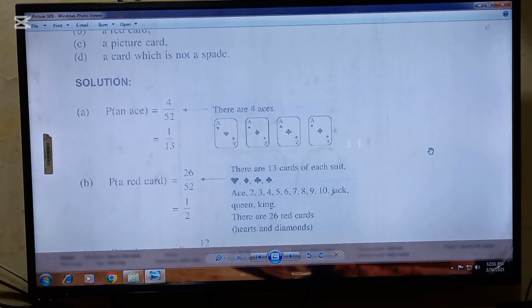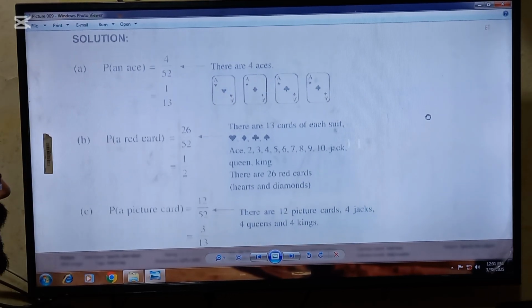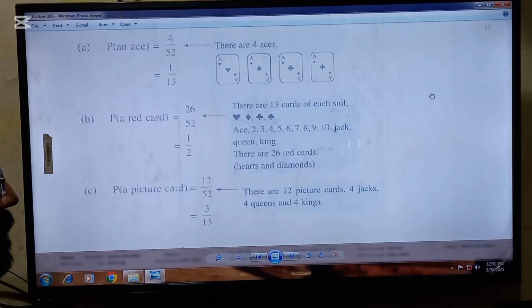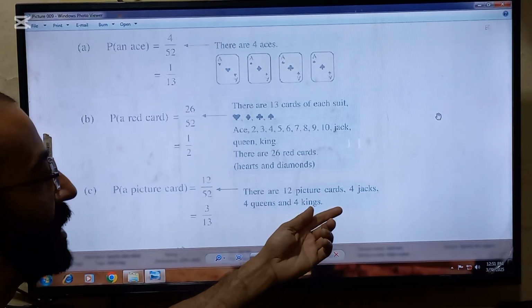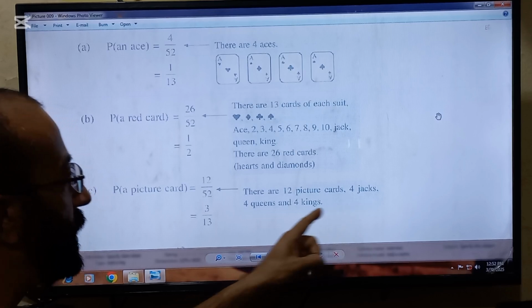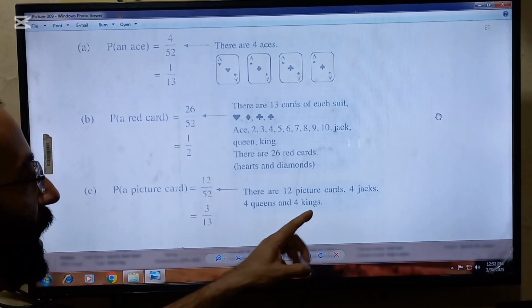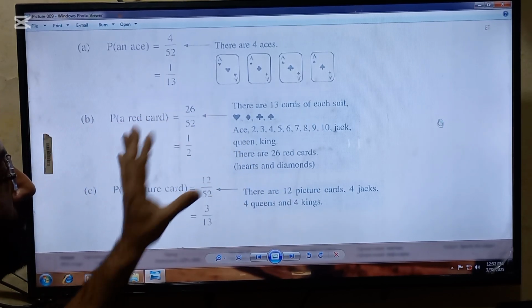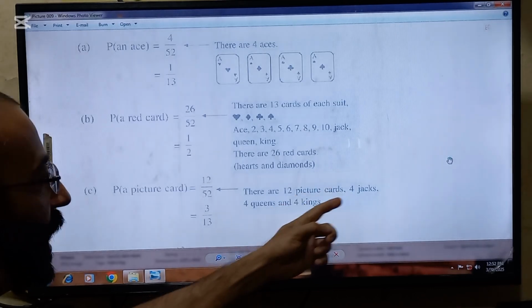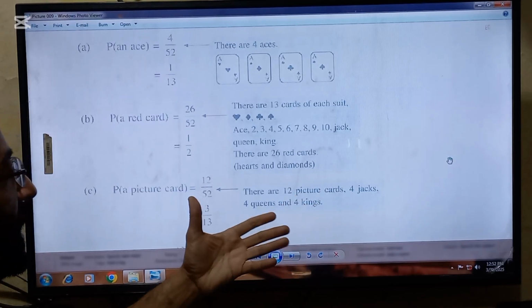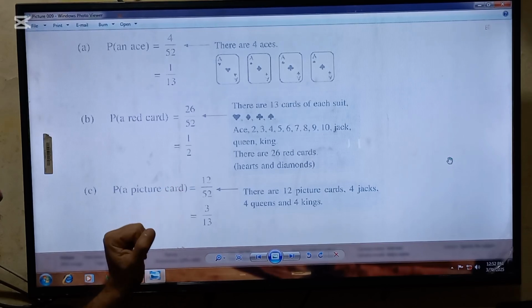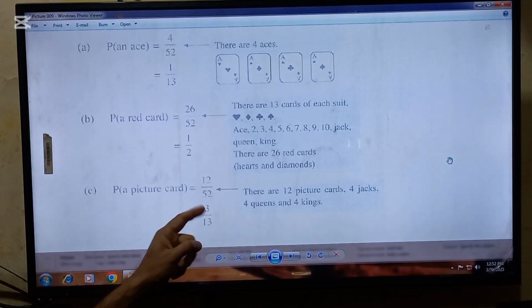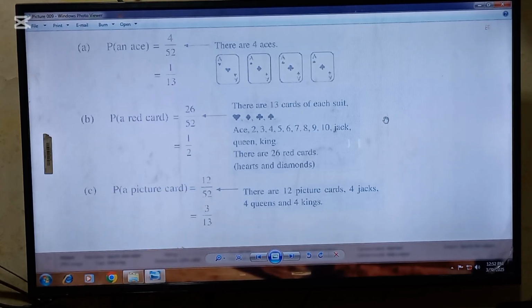Next requirement is a picture card. So beta, the thing to remember is there are 12 total picture cards because there are 4 jacks, 4 queens, and 4 kings in a pack of 52 playing cards. Jacks, queens, and kings are called picture cards. So in total there are 12 favorable outcomes. So 12 will be placed in the numerator. Total outcomes are 52. After cancellation, you will get an answer of 3 by 13.